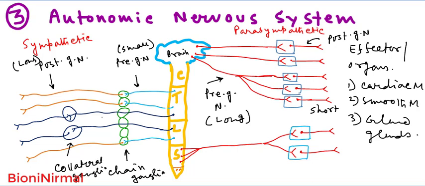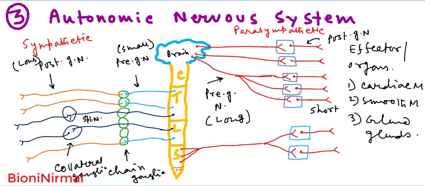The preganglionic neurons that pass through the chain ganglion are called the splanchnic nerve. Again, the preganglionic neuron which passes through the chain ganglion is known as the splanchnic nerve, and this splanchnic nerve synapses in the other ganglion, which is called the collateral ganglion.